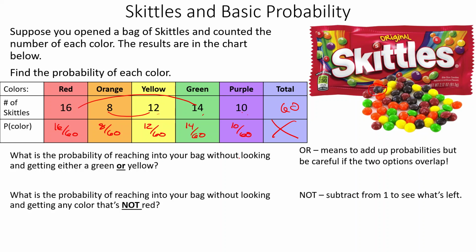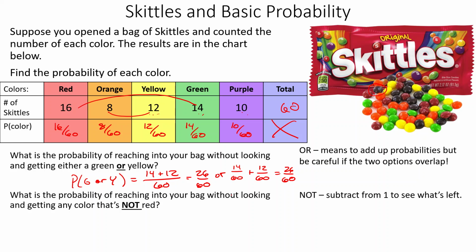What's the probability of reaching into the bag without looking and getting either a green or a yellow? All right, well, there's two ways we can do this. We can add up the green and the yellow. So it'd be probability of green or yellow. I'm just going to put the first letters. Would be 14 for the green plus 12 for the yellow out of 60, which is 26 out of 60, like that. Or we could have done 14 out of 60 plus 12 out of 60 and gotten 26 out of 60. So either way works.